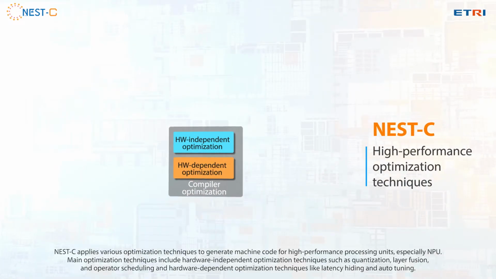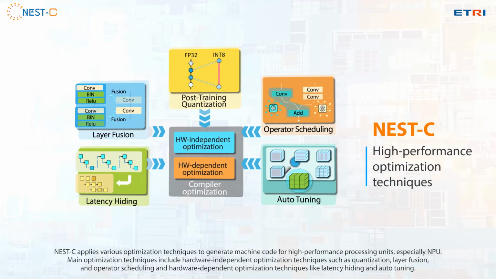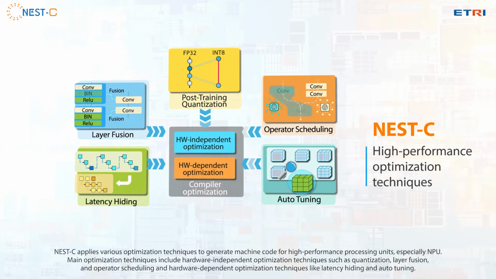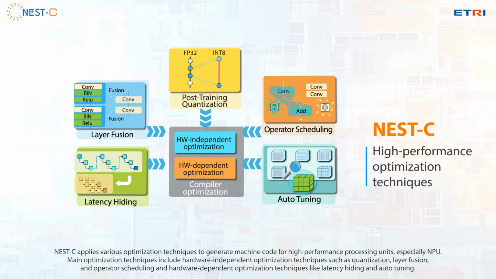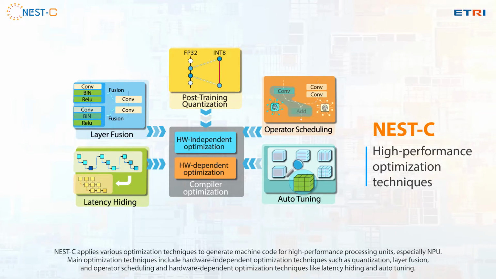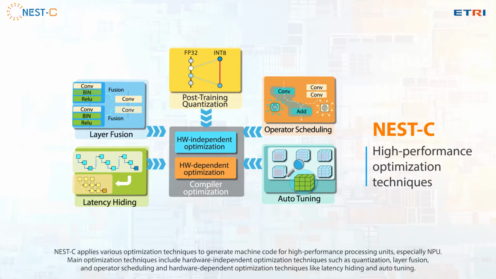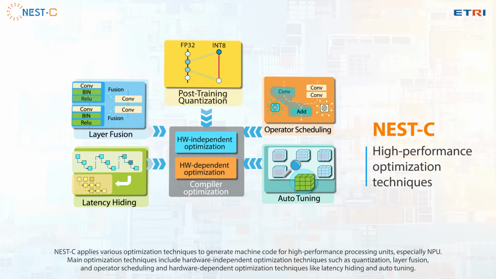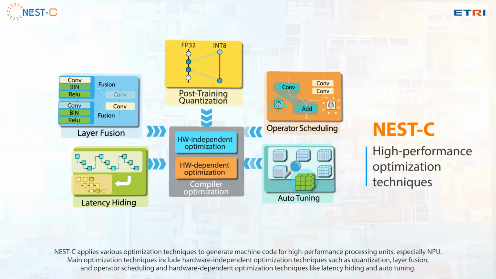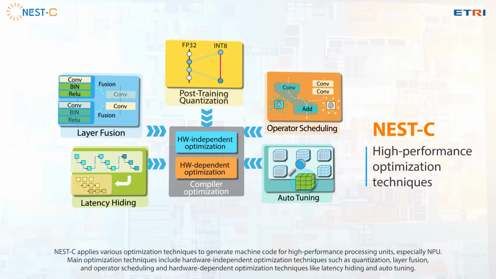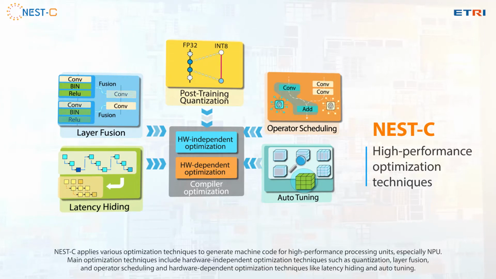Next-C applies various optimization techniques to generate machine code for high-performance processing units, especially NPU. Main optimization techniques include hardware-independent optimization techniques such as quantization, layer fusion, and operator scheduling, and hardware-dependent optimization techniques like latency hiding and auto-tuning.